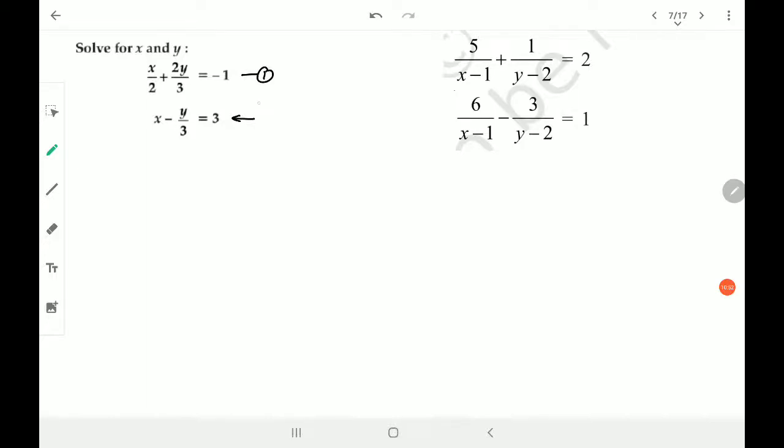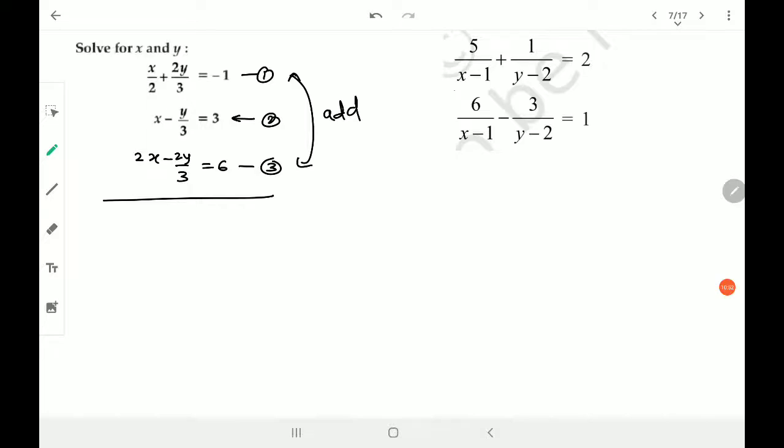Here is equation number 1, here is equation number 2. If I multiply this equation by 2, this is going to become 2 by 3, right? And that's it. I got what I wanted, right? So multiplying equation number 2 by 2, I get 2x minus 2y by 3 is equals to 6. Don't forget to multiply this. This equation is number 3. Adding equation number 1 and 3.